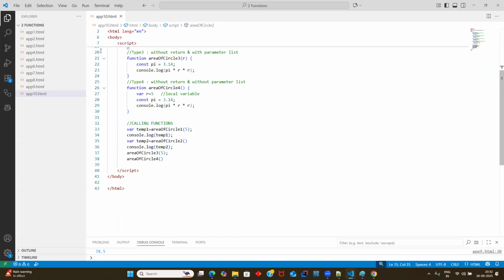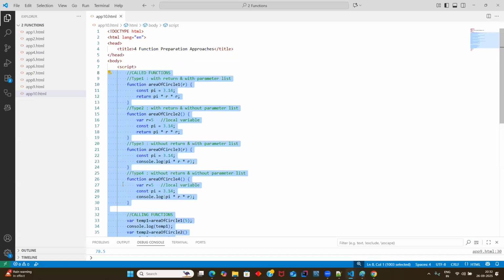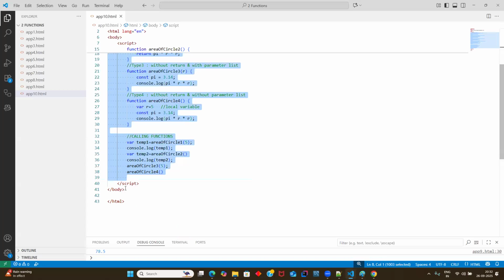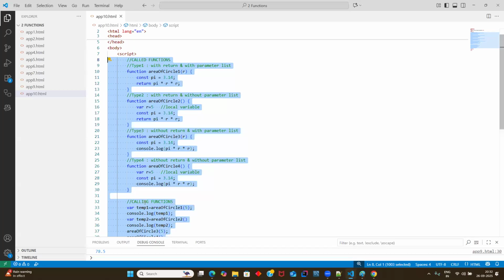43. But in 43 lines of code, around 30 lines of code is completely JavaScript code, not HTML code, correct? You remember when I discussed CSS also, keeping your CSS code and HTML code in a single file is always a bad practice. For that purpose, we created a separate CSS file and moved all CSS styles into that file, and through the link tag we are able to access it, correct? So that's the similar concept, guys.